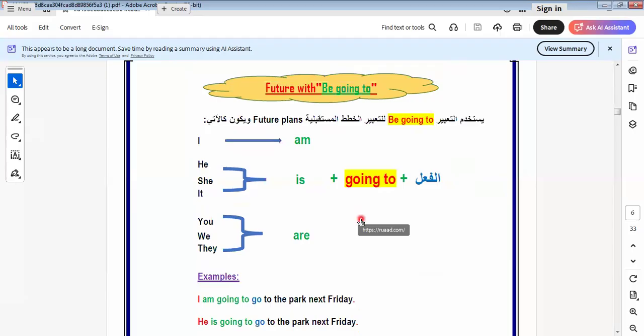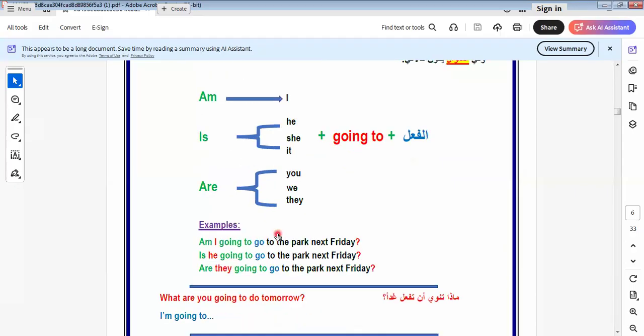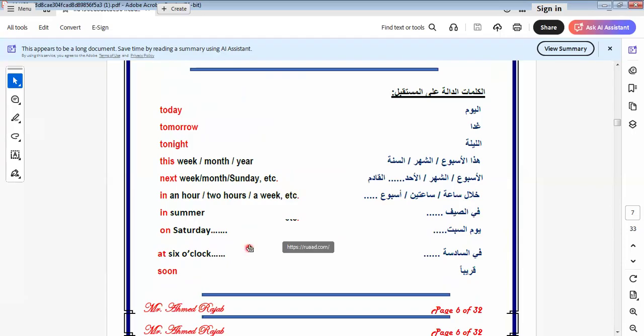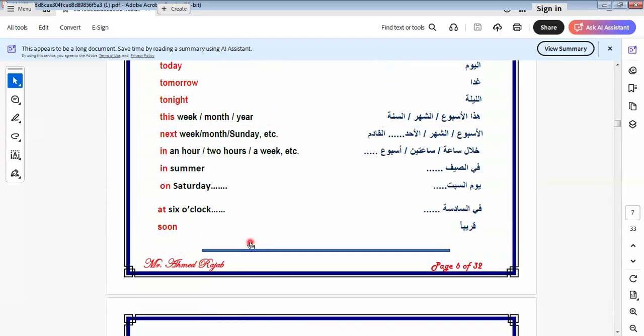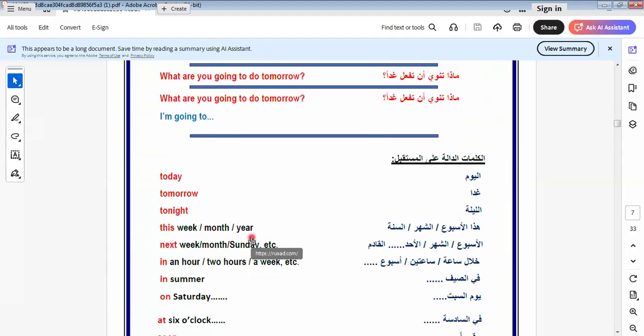We also learned going to, which expresses future plans. We use am, is, are plus going to, in the question form and in the negative form. What are the keywords of this tense? We learned keywords related to the future, which are today, tomorrow, tonight, next, in the summer. All these are keywords that express the planning of actions. By this, we end module 1.